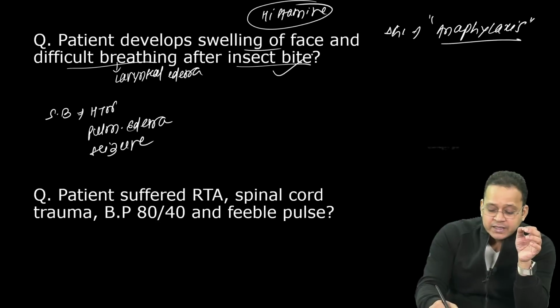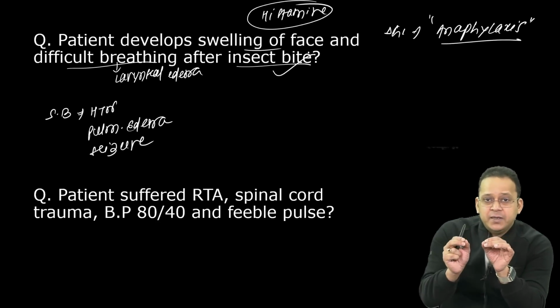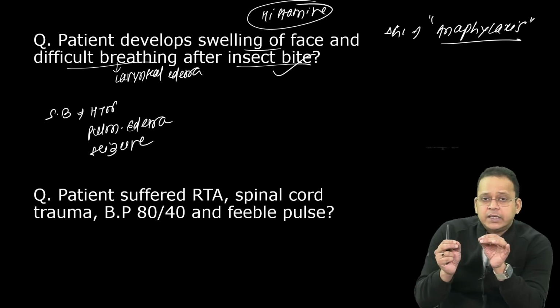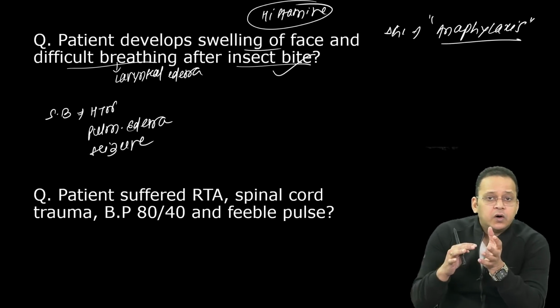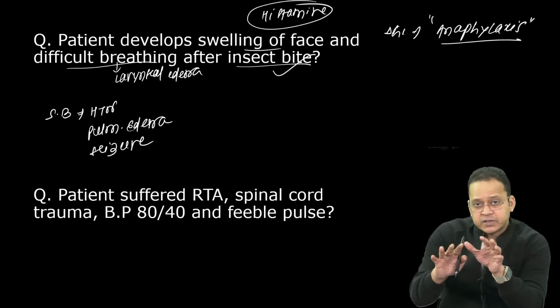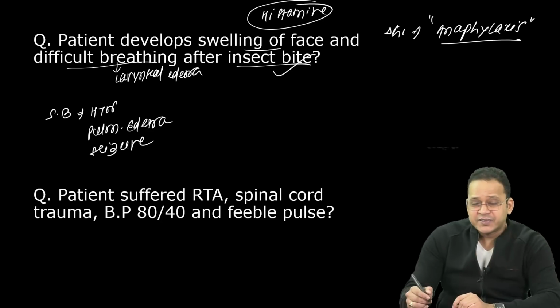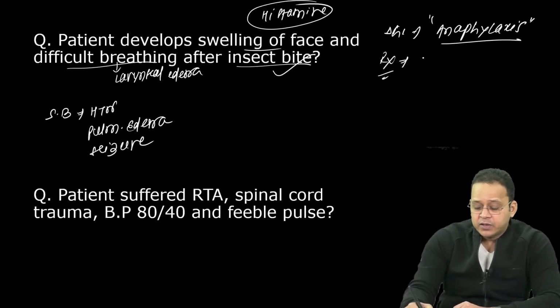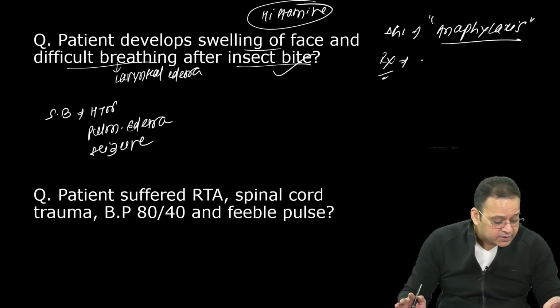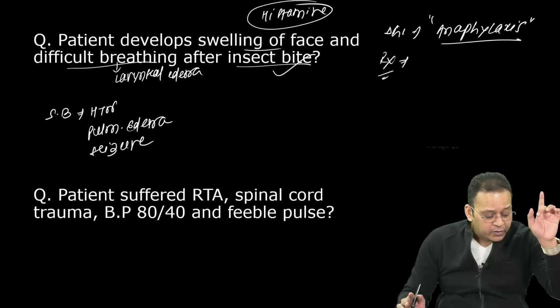History can be of insect bite or honey bee bite. History can be consumption of some food like seafood or peanut butter, etc. Anyways, look at the clinical scenario. Diagnosis is anaphylaxis. Frequently they ask about treatment. What am I going to use for treatment, guys?